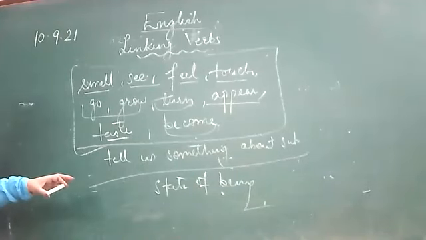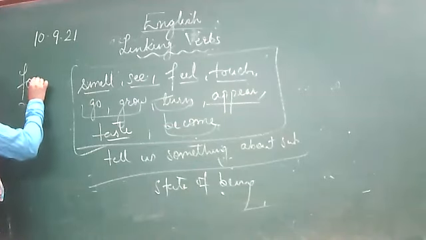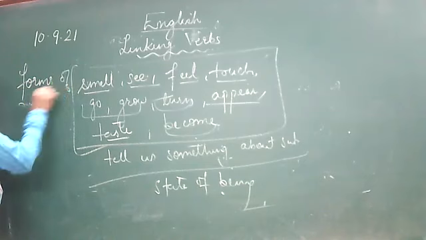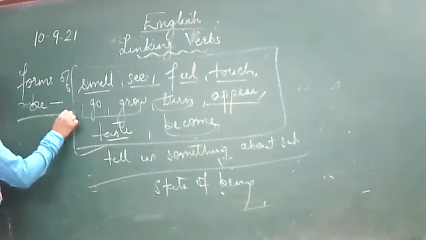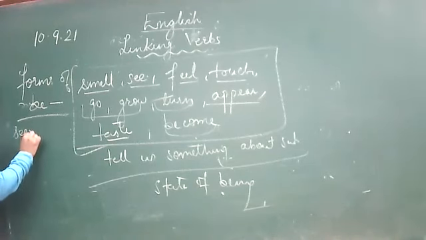Now, what are true linking verbs? All forms of be. Speak out all forms of be. What are the different forms of be? Is, am, are, was, were, being, and been. Now, see, seem.